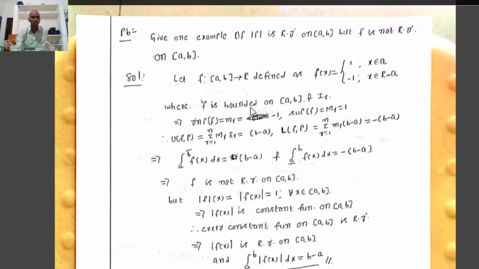Therefore what is the theorem? If f is Riemann integrable on closed interval a, b, then mod f is also Riemann integrable on closed interval a, b, and the integral value modulus of integration a to b f of x dx is less than or equal to integration a to b mod f of x dx.